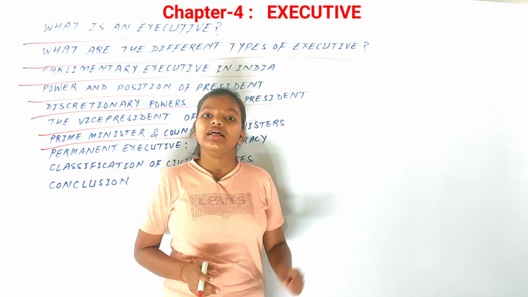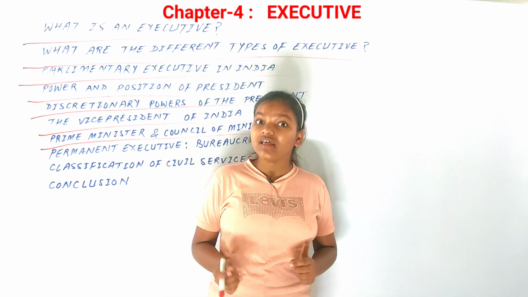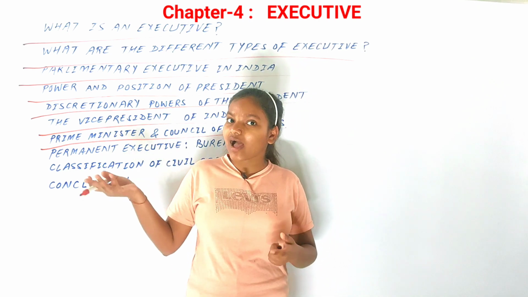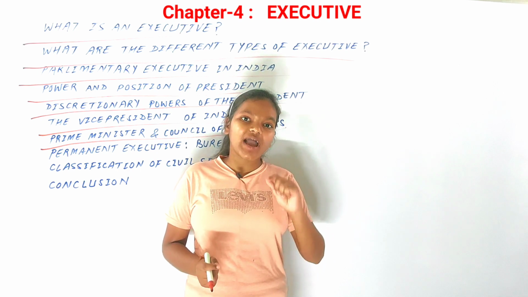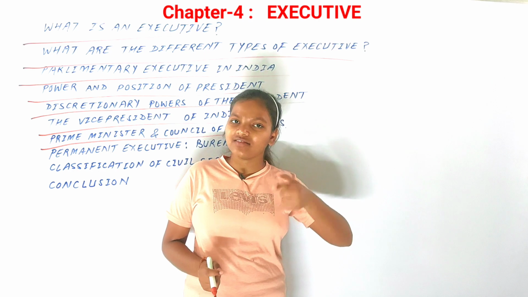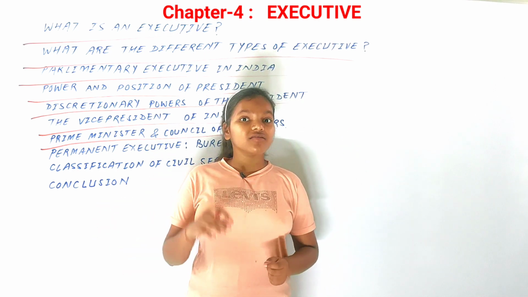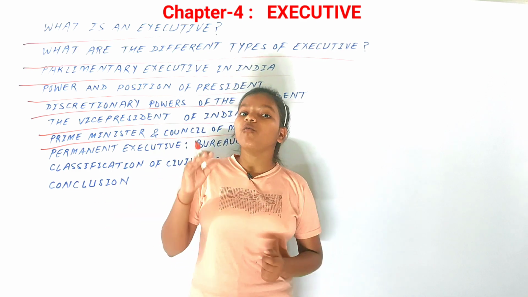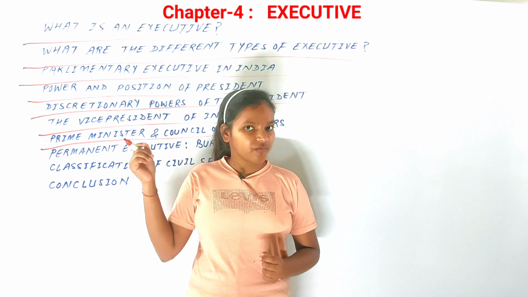What's more is that the Prime Minister needs to have the majority in the Parliament, and if the majority in the Parliament, or the Lok Sabha, the House of the People, is lost, then the Prime Minister is bound to resign from his or her own office. So that means the majority in the Lok Sabha becomes very important for the position or the office of Prime Minister.